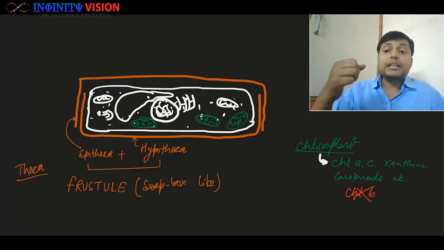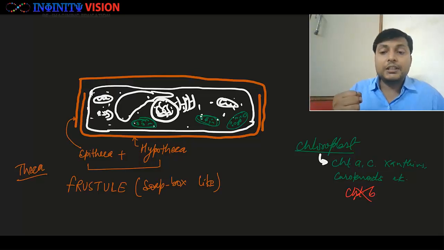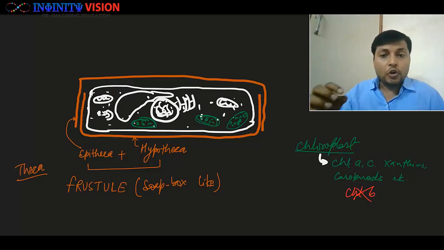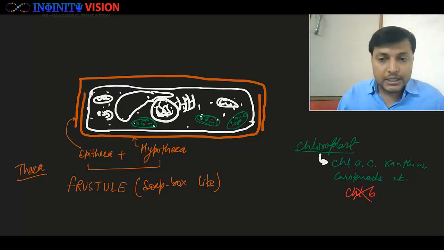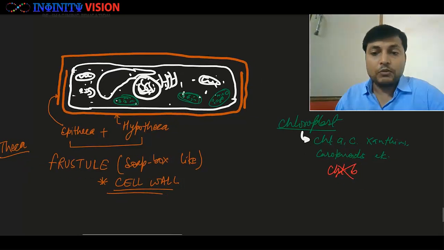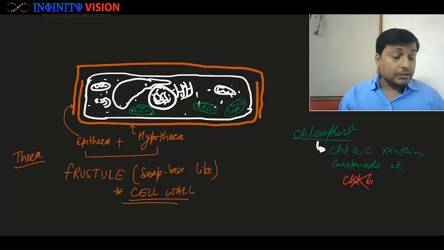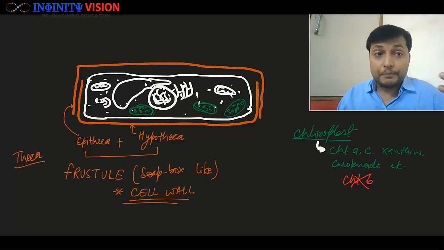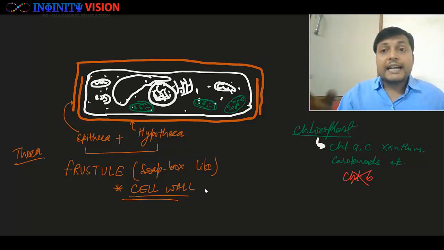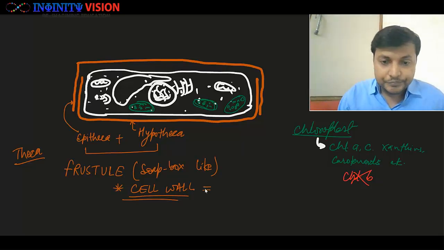The larger and outer one is called epitheca. Epitheca and hypotheca combined form the frustule, or the soap box like structure, which is also considered as the cell wall. Now the second thing is what this frustule is made up of. So it is made up of hydrated silica, right?